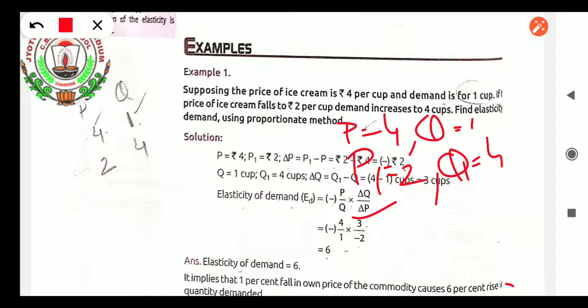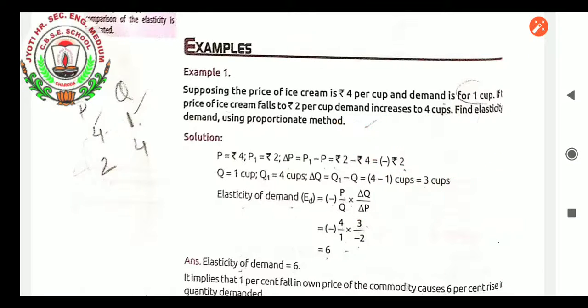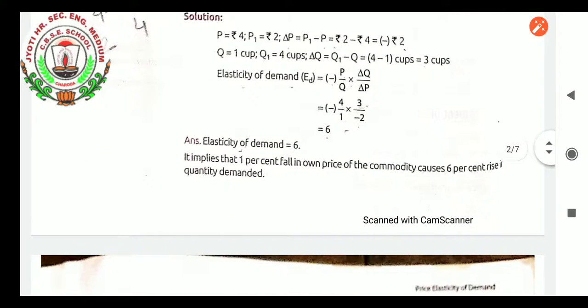And what is the change in price? P1 minus P, 2 minus 4, minus 2. So here comes minus 2. How it came, it is clear. So this is the way you can solve the question and get elasticity of demand. So here the elasticity of demand came as 6. It implies that a 1% fall in price of the commodity causes a 6% rise in the quantity demanded. So here is the example of price elasticity of demand, students.